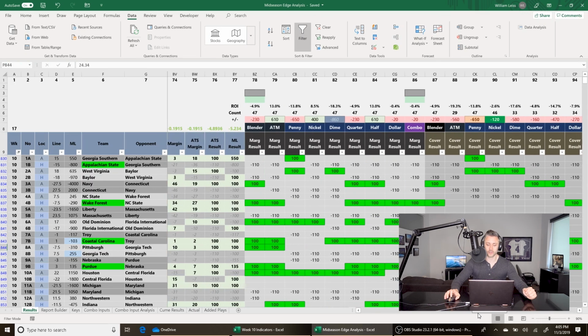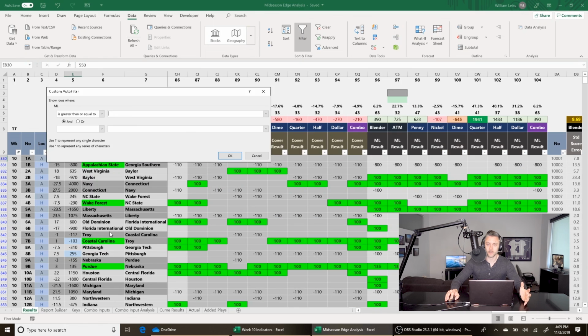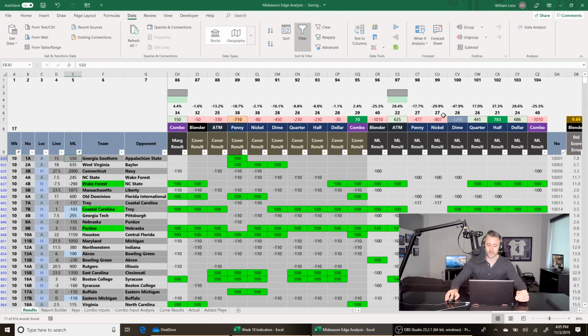So here's our week 10 results. Blender minus 2.3. ATM did well, plus 6.1. Money lines, the ATM comes through again, but the dime this week, that's one of our keys, had a very bad week, and that probably explains why the money line didn't do as well as it should have. Quarter, half, and dollar, though, those did well. Not to the point where the half and the dollar are going to be added to keys going forward, but it's close. I did do some research, and I'm sticking with the ATM, dime, quarter, but I'm keeping an eye